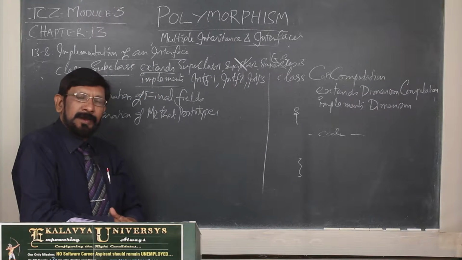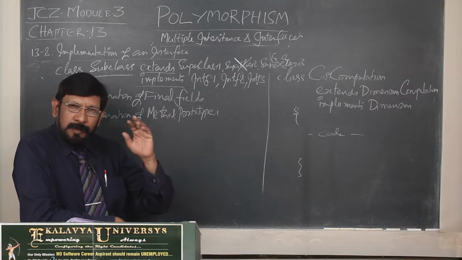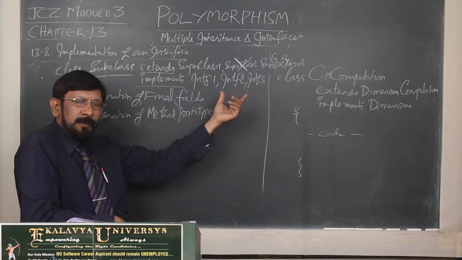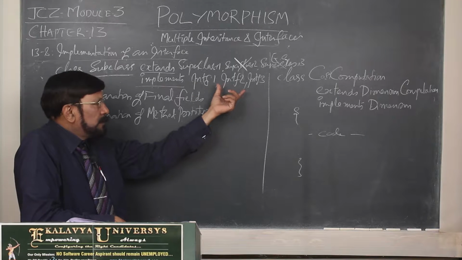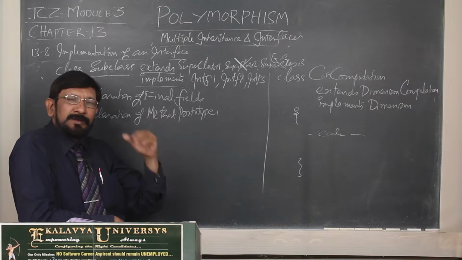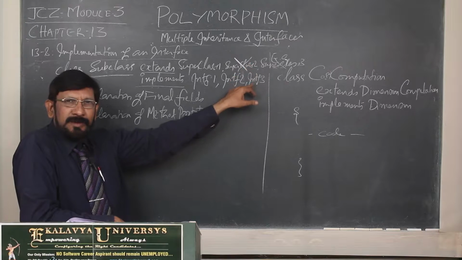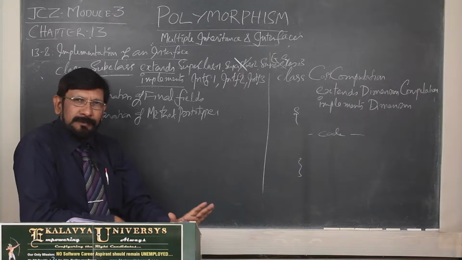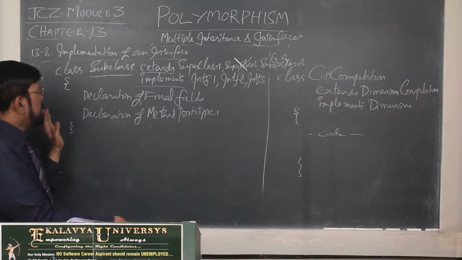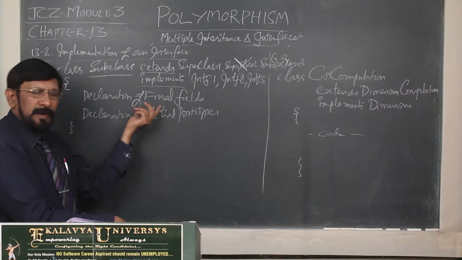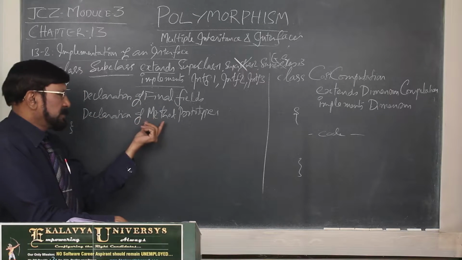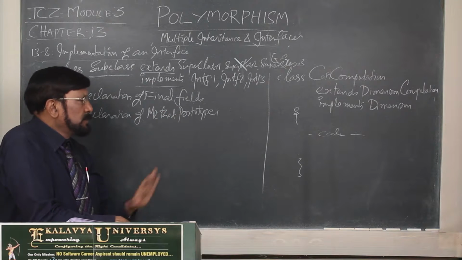Once again I am telling you, if your program requires multiple inheritance, then you can go for interfaces. Otherwise, you go for classes only, abstract classes instead of interfaces. That point you have to keenly remember. Thereafter, in the body, whatever static final fields you require, you declare, and you also declare instance method prototypes.